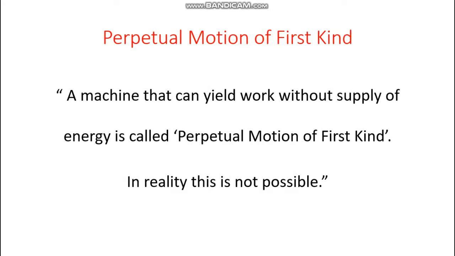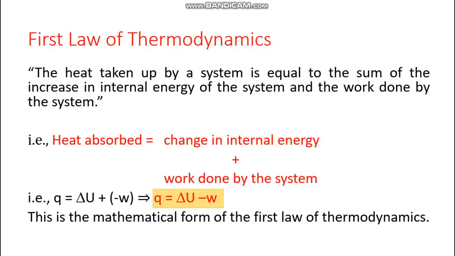Suppose no external agency is aiding a machine, and in spite of that the machine is working. Then this type of machine is called a perpetual motion machine of the first kind. That means there should also be a perpetual motion of the second kind. We shall discuss that before the second law, but right now, perpetual motion of the first kind, which in reality is not possible. Now let us move on to the first law of thermodynamics.